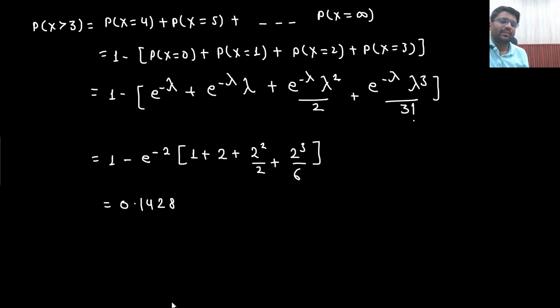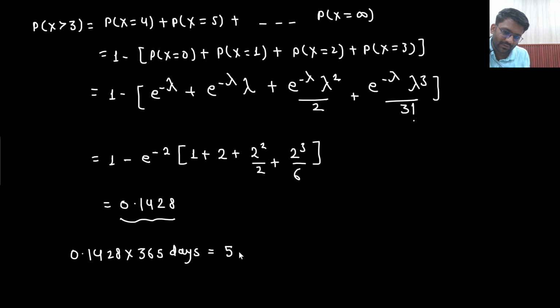So probability is coming out to be 0.1428. But this is for 1 day, and we need to see it for 365 days. So multiply with 365 days, that will be 52.1499.